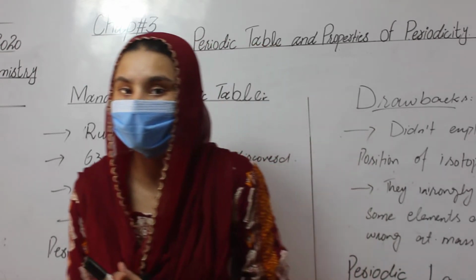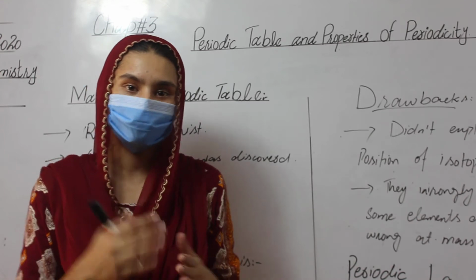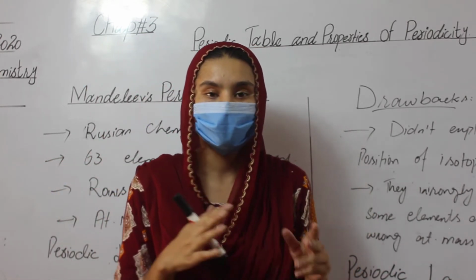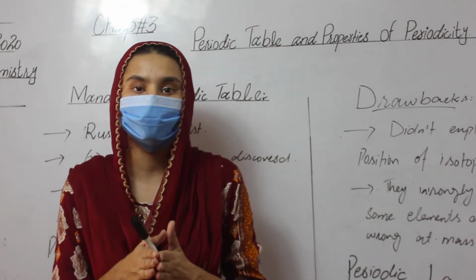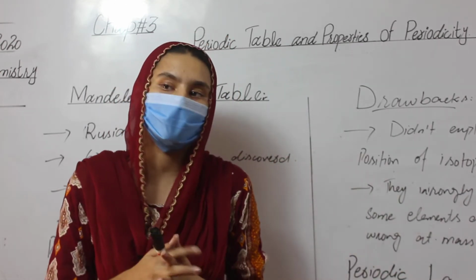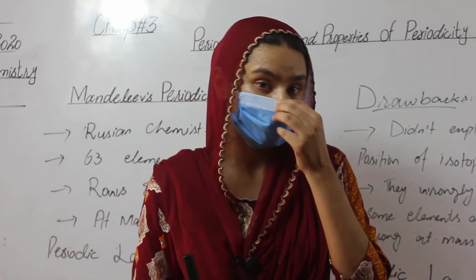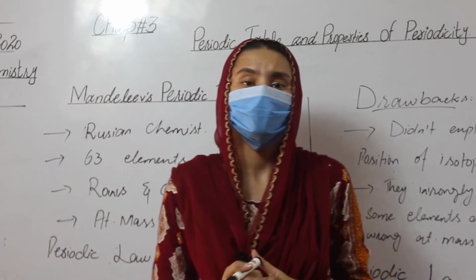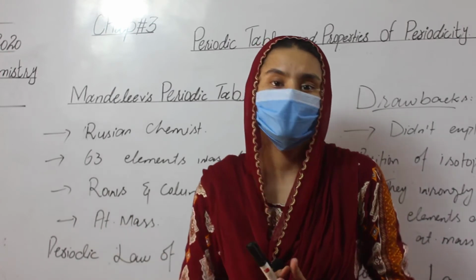But Mendeleev's periodic law has some drawbacks. It didn't explain the position of the isotopes. It cannot explain where isotopes are placed in the table formed by Mendeleev. The second drawback of Mendeleev's periodic table is that it wrongly arranged some elements on the basis of the wrong atomic mass. That's why his law was rejected.